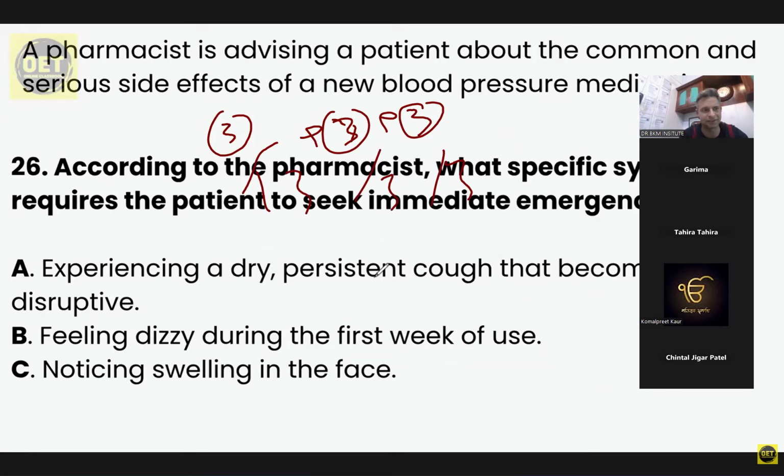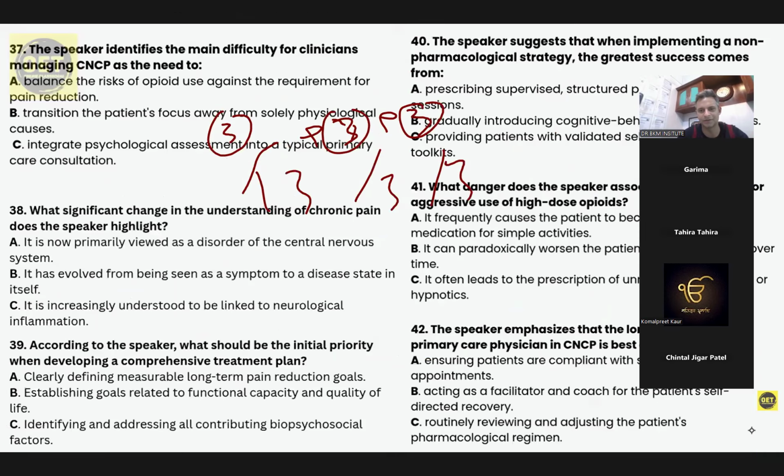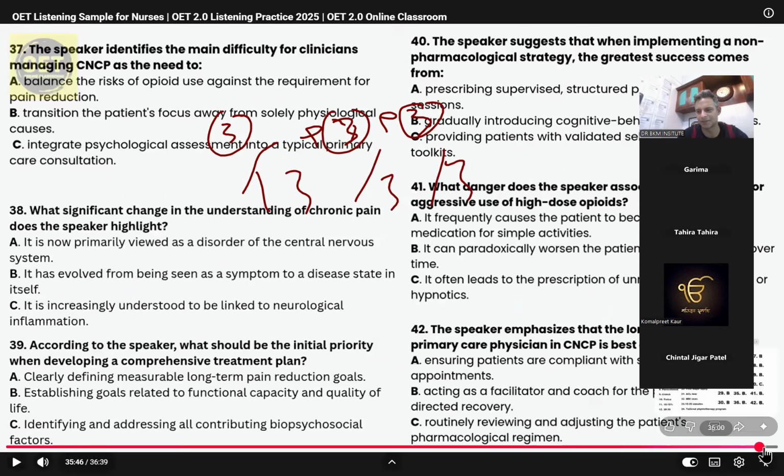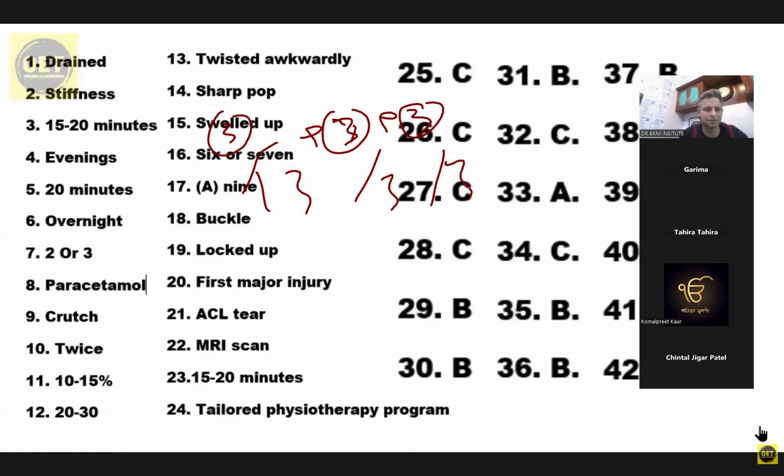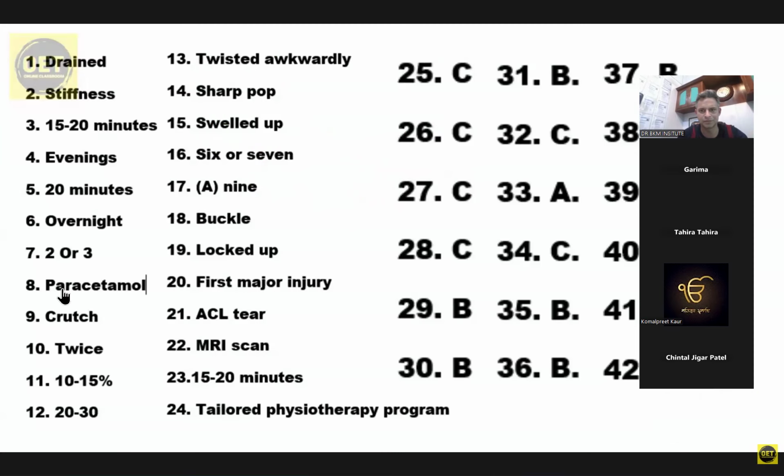If we do it right, suppose the first question, let's check the answer if it is right or wrong. Let me check if the answer is given. So, what was the question number that we did? 25, sir. 25 and 26. 25th is C, 26th is C. So we get 4 out of 4.